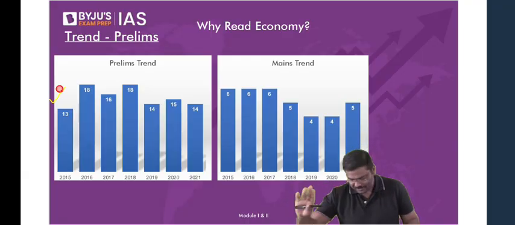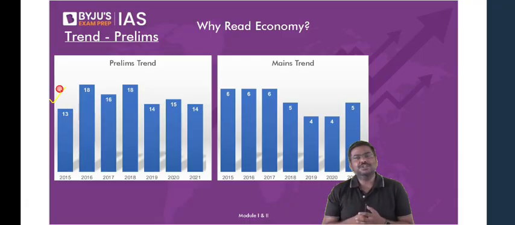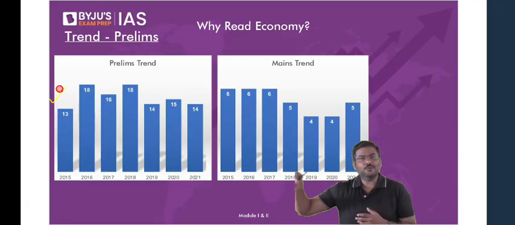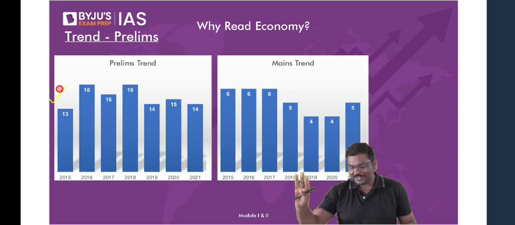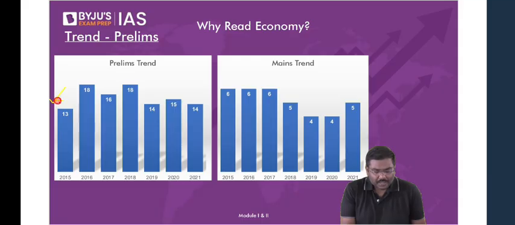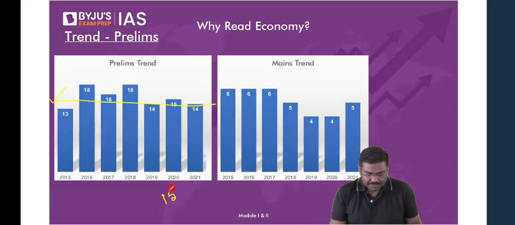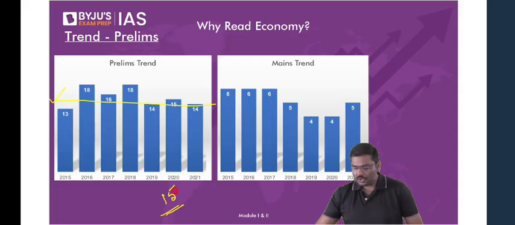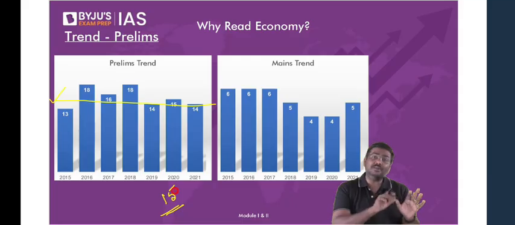UPSC is not going to ask you the trend. For example, UPSC will not ask you in the civil services examination 2022, how many questions were asked from Indian economy in prelims. Absolutely no. So don't waste your time. What is the trend? On an average, 15 questions are asked in the civil services prelims examination. Is the logic okay with all of you?